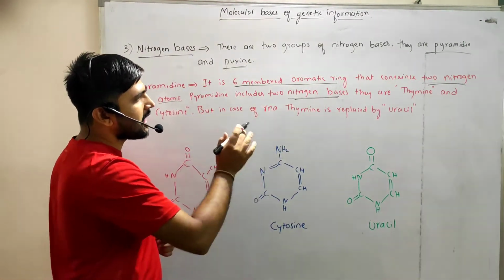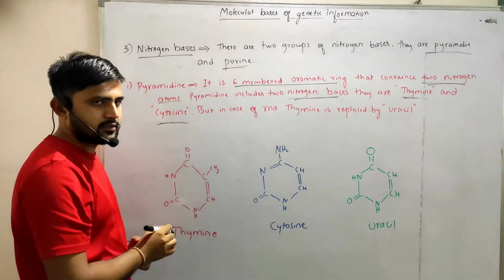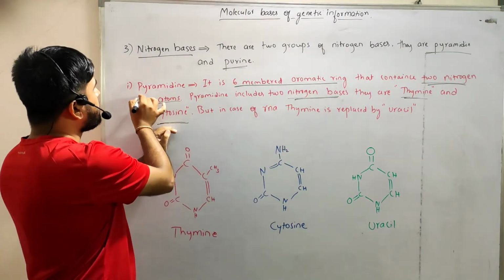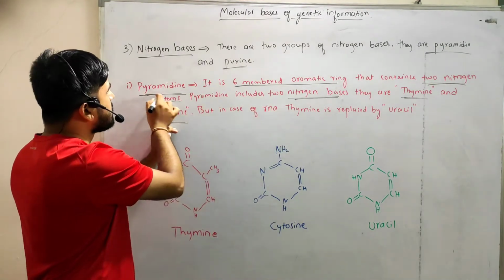What are those bases? One is thymine and the second one is cytosine. So thymine and cytosine are the pyrimidines.